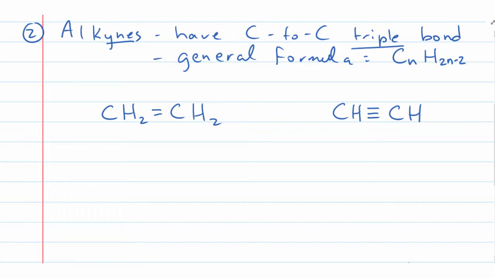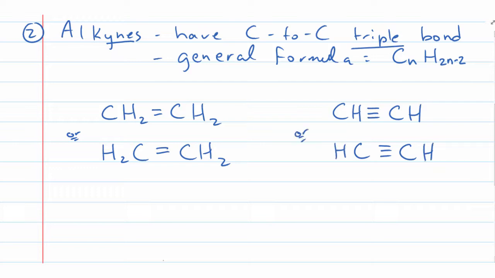Now, I should mention that, and I neglected to show it on our earlier models today, but we talked about this last Thursday, and that is sometimes for the leftmost carbon, we write the hydrogens on the left-hand side. So we could write it like this, and likewise on this alkyne, we could write it like this as well.